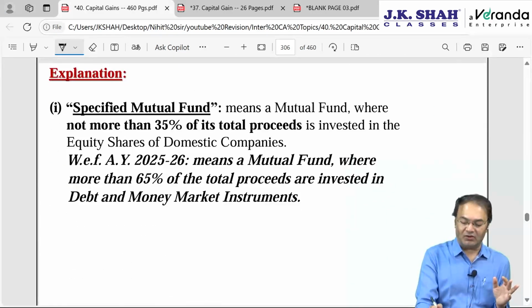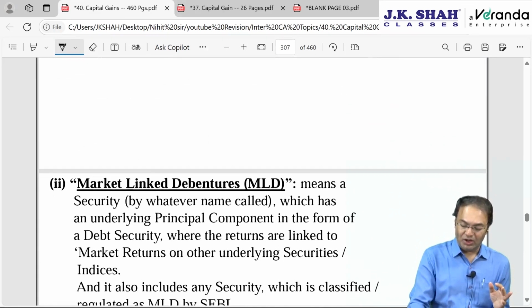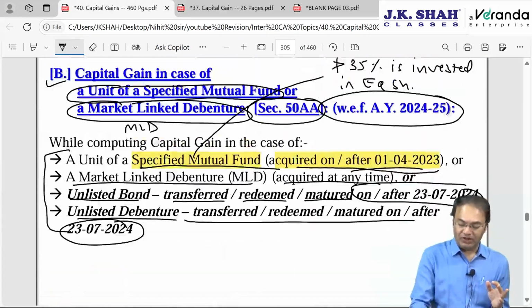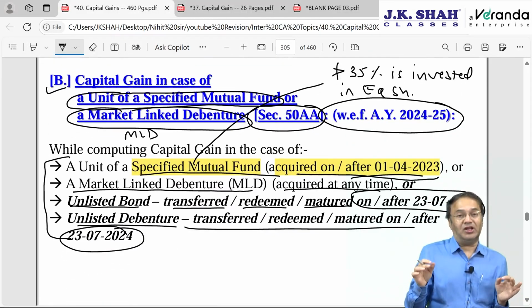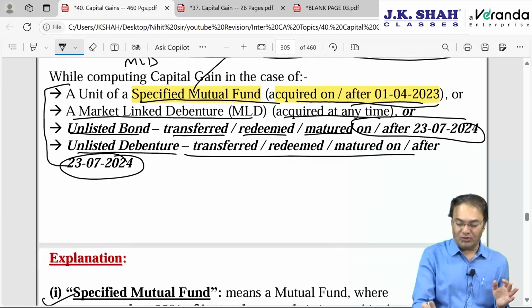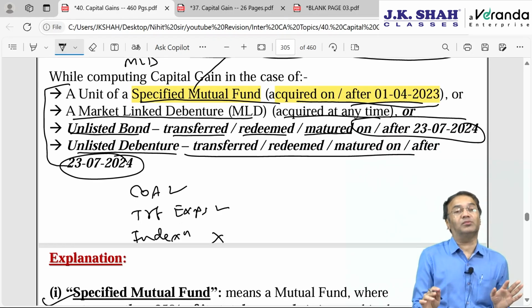For these four assets, what will happen is, I'll tell you. For these four assets, the capital gain is to be computed as if they are short term. Cost of acquisition allowed, transfer expenses allowed, indexation not allowed. These are the only 3 points to be remembered.